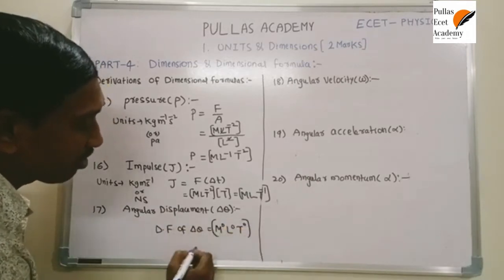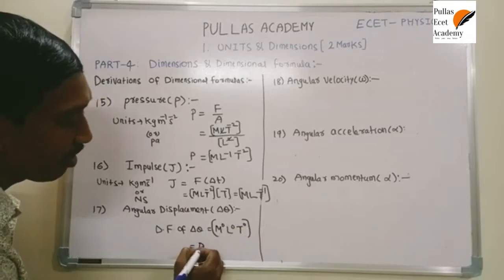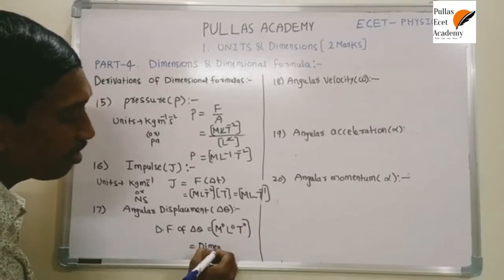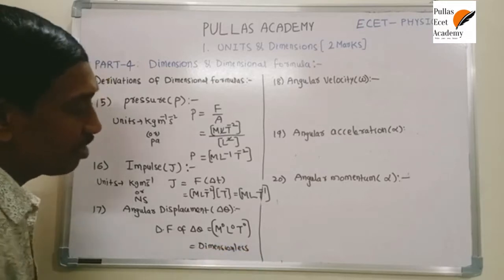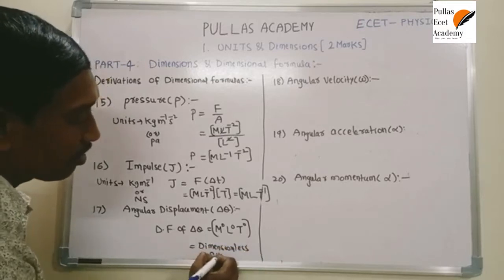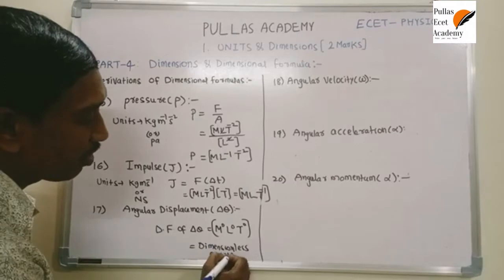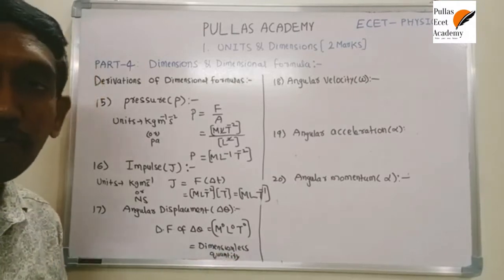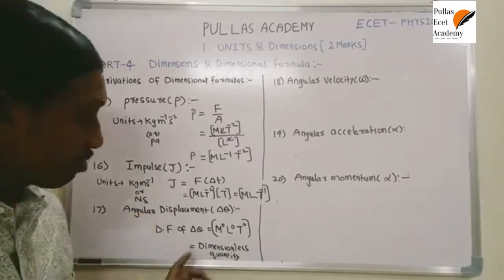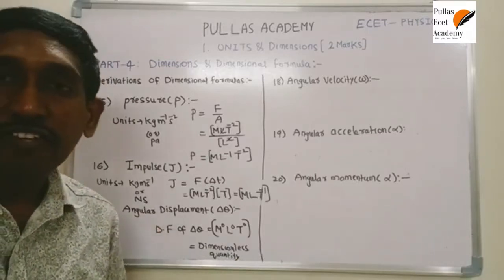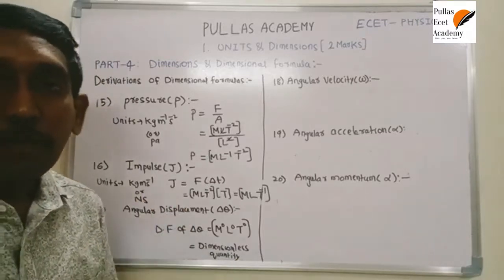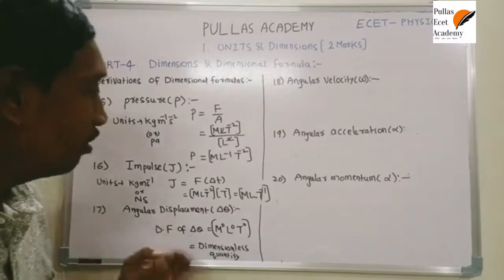Sometimes it is simply given as dimensionless quantity, because there is no mass, no length, no time, no fundamental quantity. But it has units. That's the difference, and that's why these are called supplementary quantities.